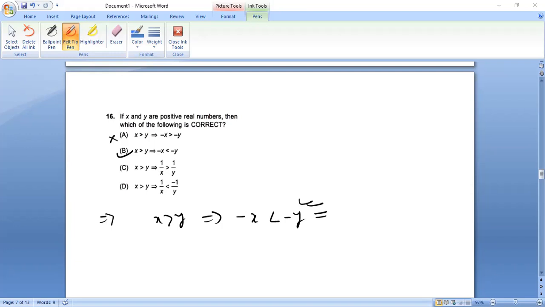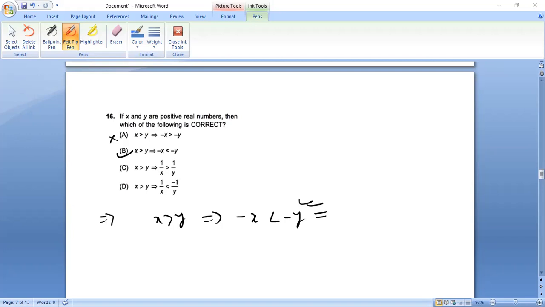Zero is a rational number because it can be represented in the form 0 by 1, right? But its reciprocal is not a rational number. So statement 2 is false. So statement 1 is true, statement 2 is false. Therefore, our option is B. So 19, B is the answer.